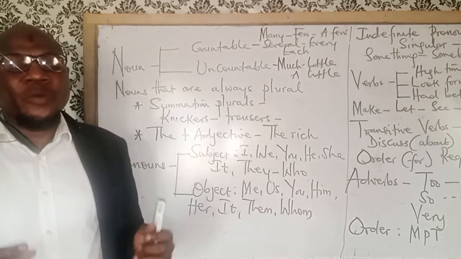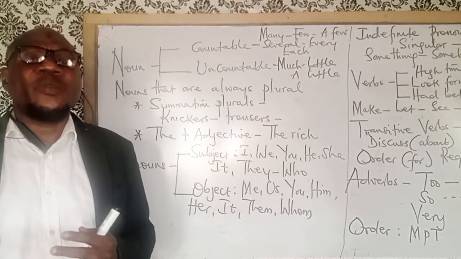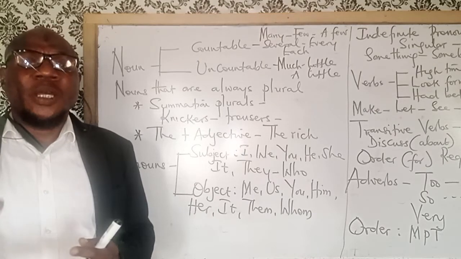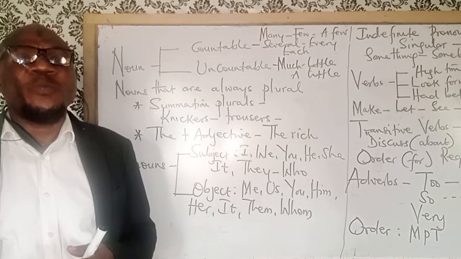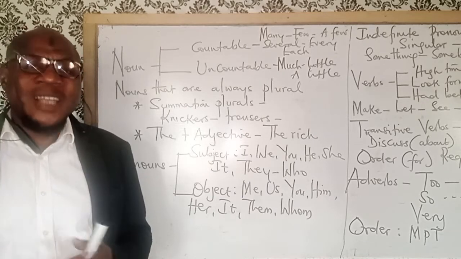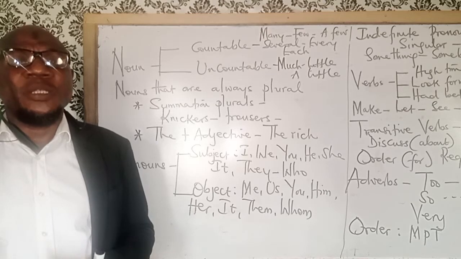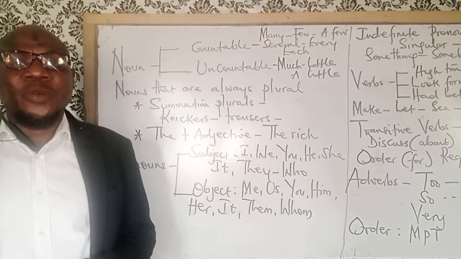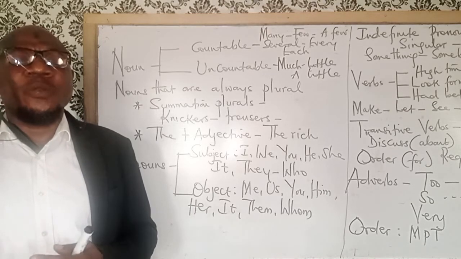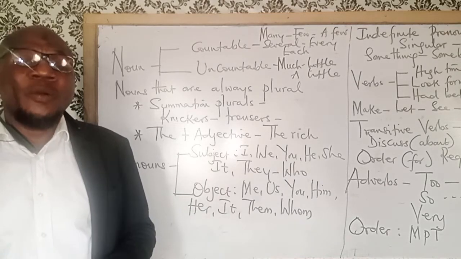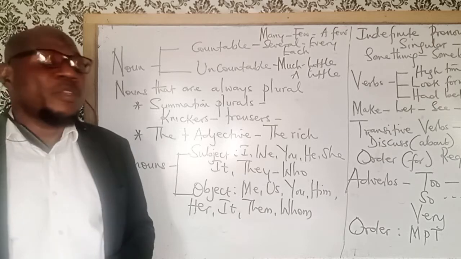Also, the following nouns: police is always plural, clergy is always plural, poultry is always plural, staff is always plural. Take note of that. Vermin is always plural. So anytime you see cattle, it is always plural. So those six nouns are always plural, no matter how they are used. So take note of that.